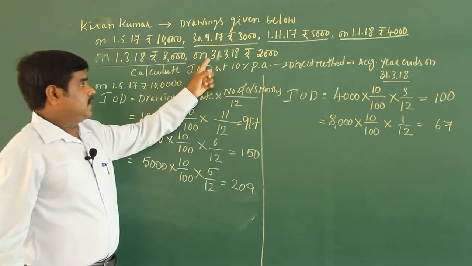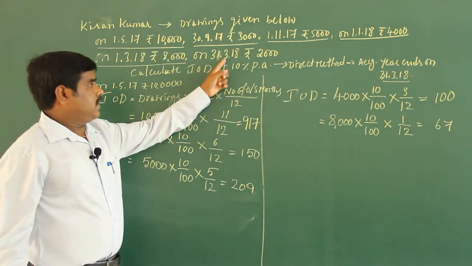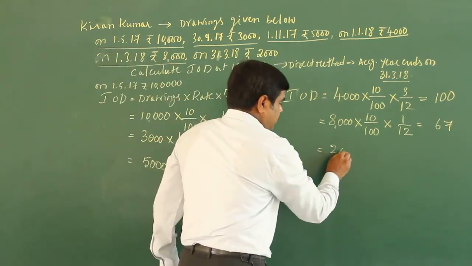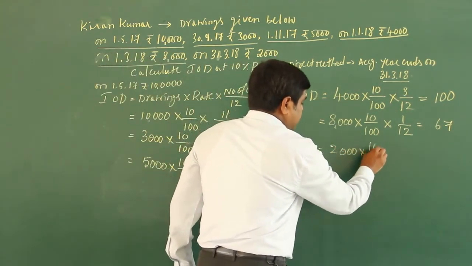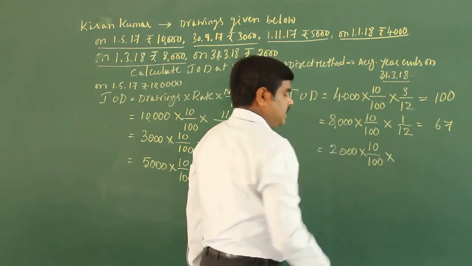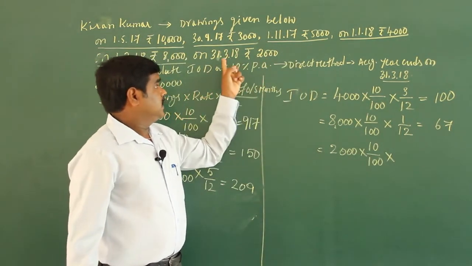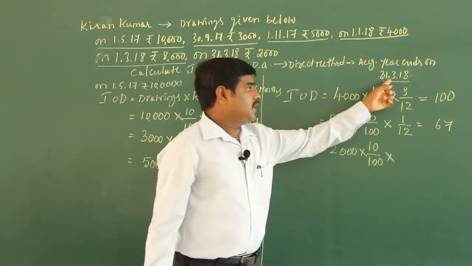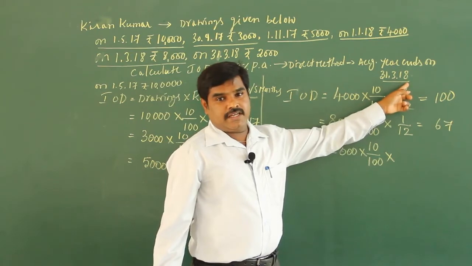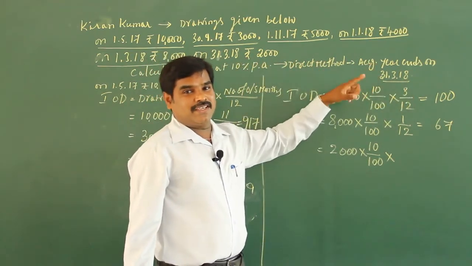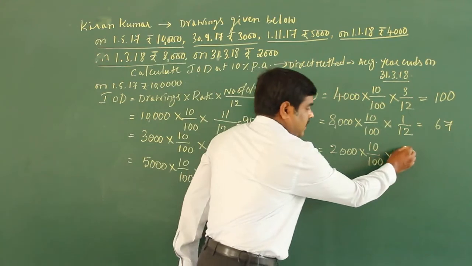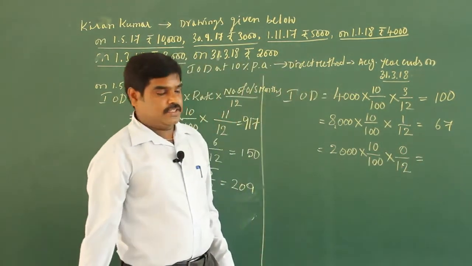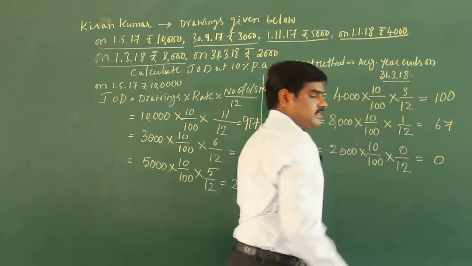Go to the next one. Last one. On 31st March 2018 money is drawn, rupees 2,000. Percentage is 10. Accounting year ends on 31st March 2018. So the number of outstanding months will be 0, because on the same day interest cannot be calculated. Out of 12, 0 months. So you are going to get the answer 0.